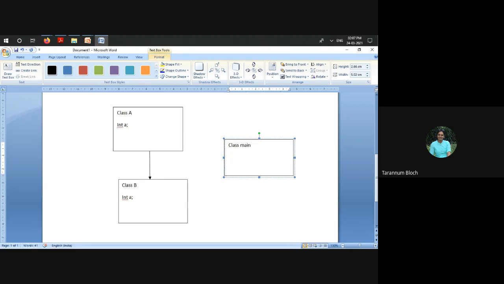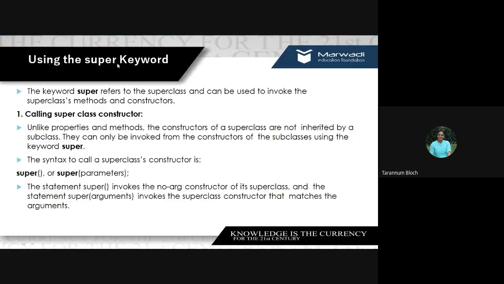So if I have class main, inside that I may have the main method, public static void main, and it will take a string argument. What I'll do is create the object of A and object of B here in the driver class. With the help of these objects, I can access the variables and methods given in these classes. Now consider the situation.